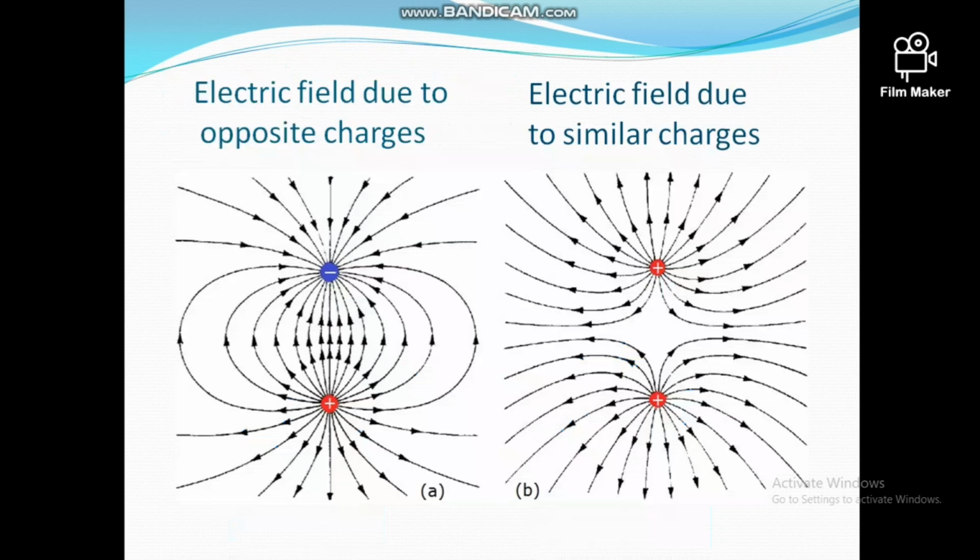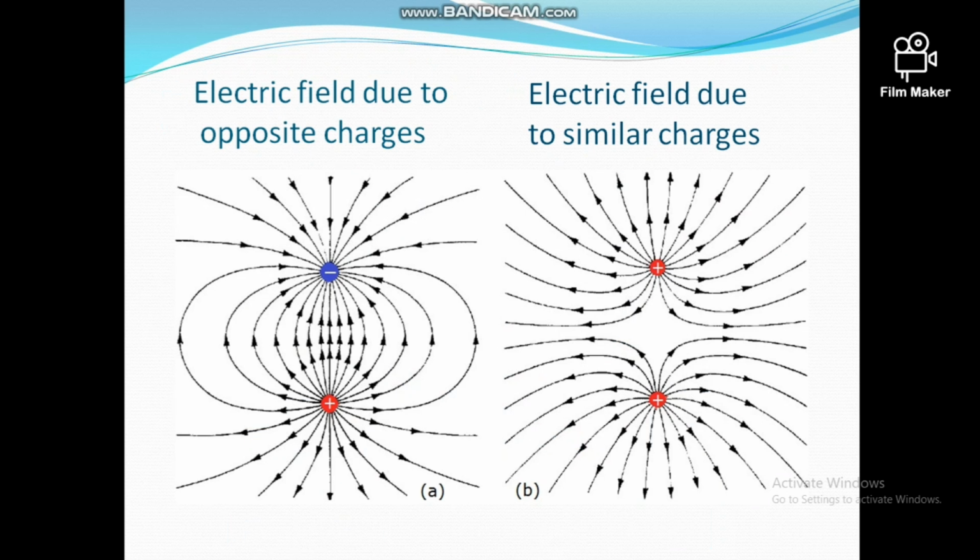Now the electric field lines due to the two positive point charges. In this case we have two positive point charges which have equal magnitude and they are placed very close to each other. Then the electric field lines are curved, which shows that the lines due to like charges repel each other, and the middle portion has no line.